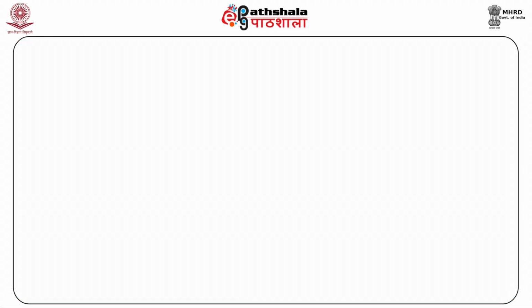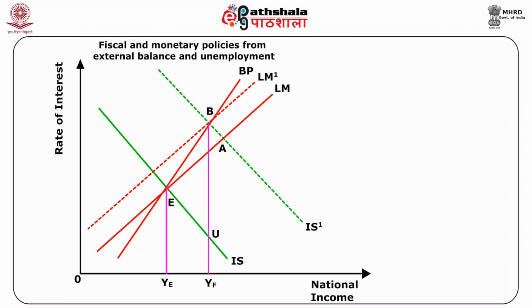An easy monetary policy, that is an increase in the nation's money supply, shifts the LM curve rightwards, whereas a tight monetary policy shifts the LM curve leftwards. Here we are assuming that the exchange rate is fixed, so monetary and fiscal policies will not directly affect the BP curve. So the BP curve does not shift, that is, it remains unchanged. This situation is explained with the help of the figure. Next, we will discuss fiscal and monetary policies for external balance and unemployment.